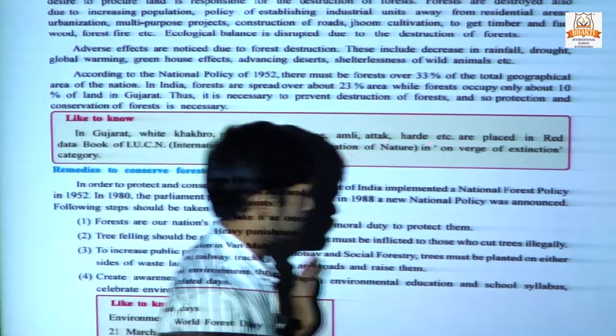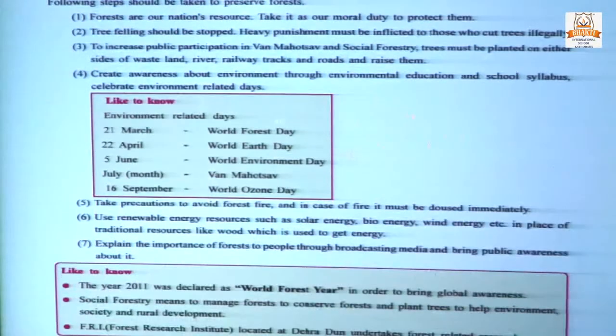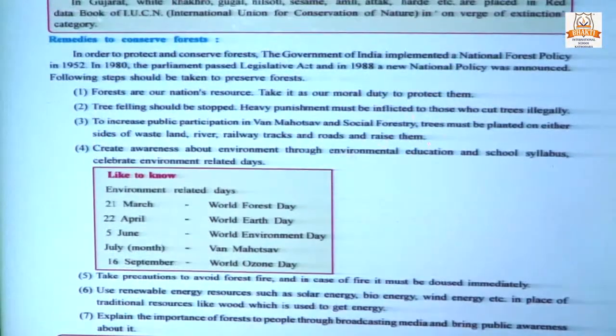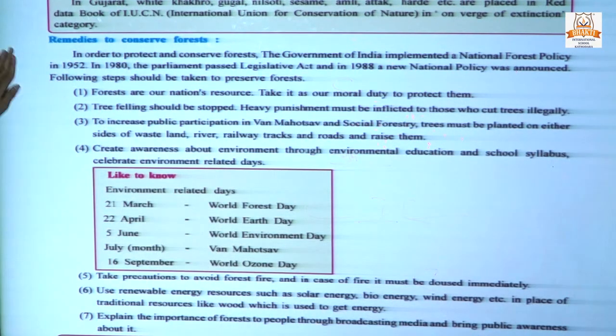So first we will discuss the last topic of this chapter, remedies to conserve forest. The government is also trying to give the best remedies.